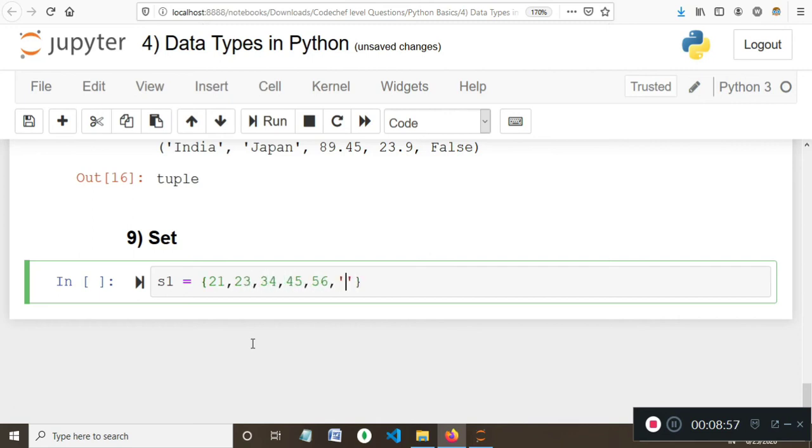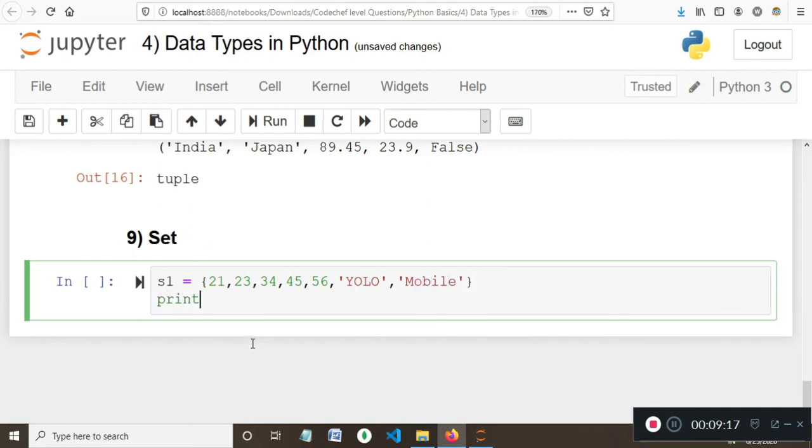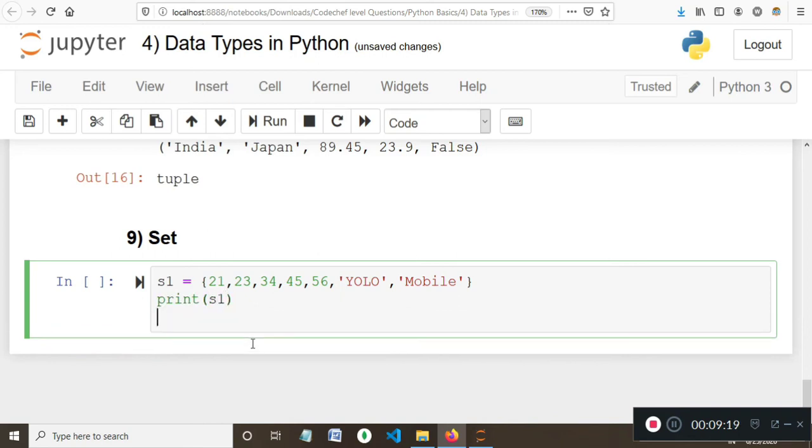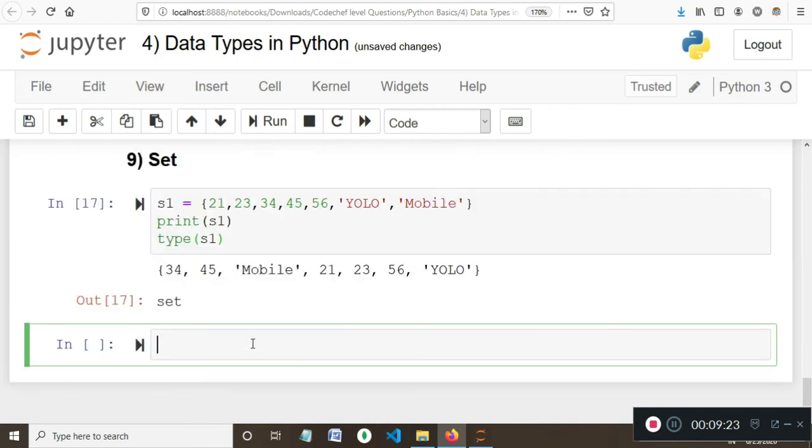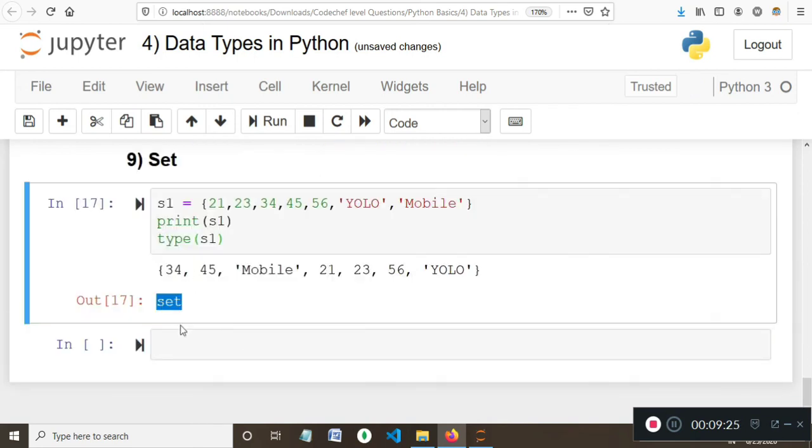Likewise I can add something like YOLO and stuff, and I can add anything else, say for example mobile, because that is something I have in my hand. I can simply print the value of s1, and if I check its type, I'll be getting set.